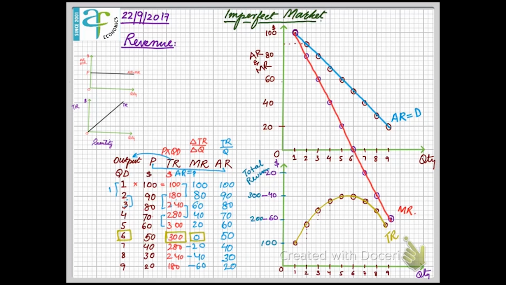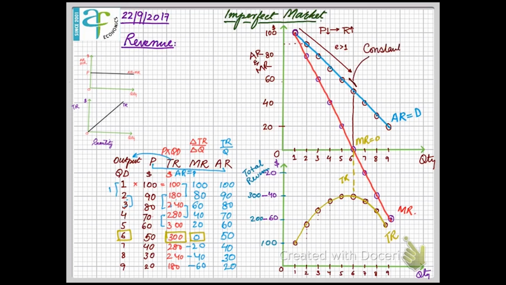Total revenue is the highest when marginal revenue is zero. We have already studied in O-levels and AS level that the part of a straight line downward sloping demand curve is elastic. When price decreases and revenue increases, demand is said to be elastic. A decrease in price with an increase in revenue is what we call elastic demand.